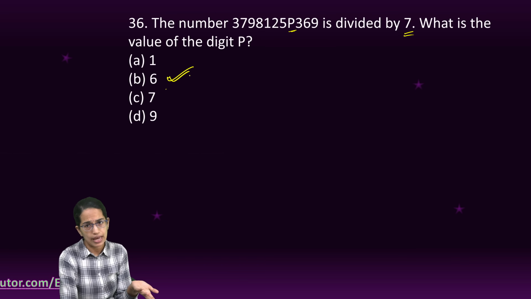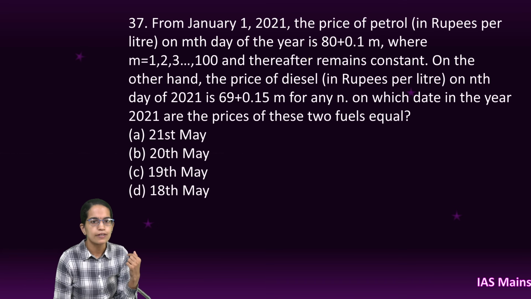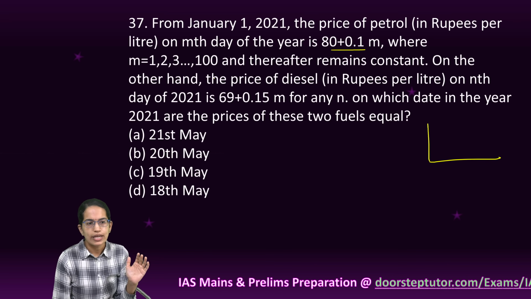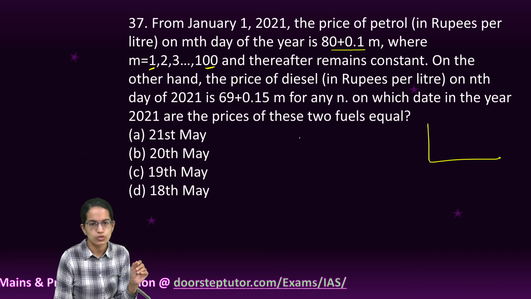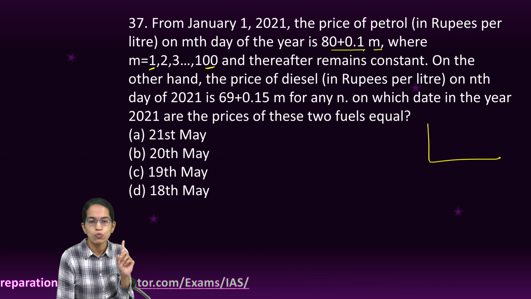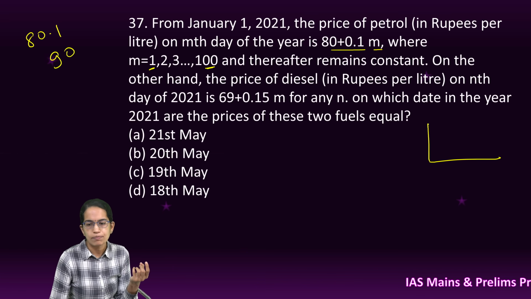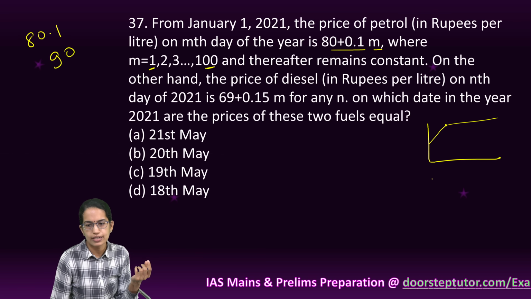You can also apply the divisibility rule here, but hit and trial is again a simple method. Now here the price of petrol and the price of diesel is explained. Now understand, in one case, it is saying m can be 1 and maximum 100 and thereafter remains constant. So let me keep m 1 in the first case. So my value would be 80.1. In the next case, I keep m as 100. So what would be my value? 90. So that means it moves from 80.1 till 90 and then from 90 it remains constant.